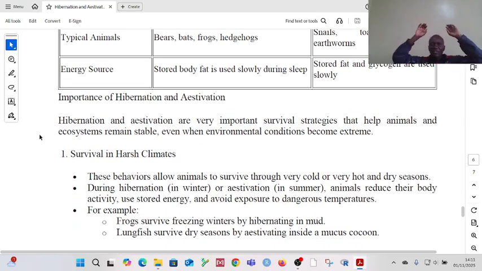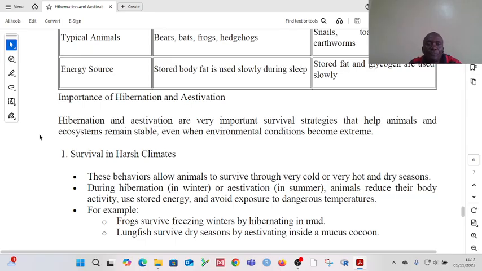Are both hibernation and aestivation important for the animal? The answer is yes. They are very important because they provide survival strategies which aid animals and their ecosystems to remain stable, even when the environmental conditions have become extreme. When it is cold, when it is hot, the animal and the ecosystem still remain stable. They can still survive, courtesy of hibernation and aestivation, which are very important survival strategies.